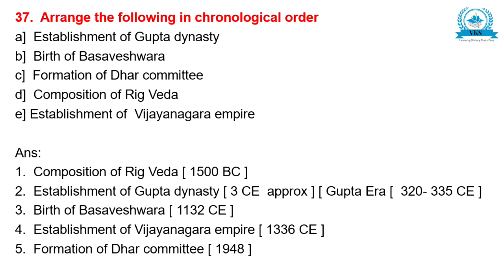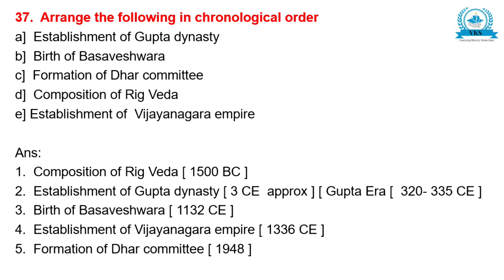So this is how you have to write the answer. You have to write in the correct order what happened first. The years are not needed, I have just written them for you to understand. But when you write the answer in your exams, you have to write the correct order: 1, composition of Rigveda; 2, establishment of Gupta dynasty; 3, birth of Basaveshwara; 4, establishment of Vijayanagara Empire; and 5, formation of Dhar Committee.